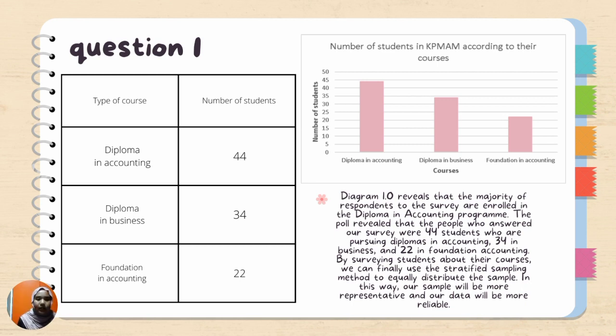Diagram 1.0 revealed that the majority of respondents to the survey are enrolled in the Diploma in Accounting program. The poll revealed that the people who answered our survey were 44 students who are pursuing Diploma in Accounting, 34 in Business, and 22 in Foundation in Accounting. By surveying students about their courses, we can finally use the stratified sampling method to equally distribute the sample. In this way, our sample will be more representative and our data will be more reliable.